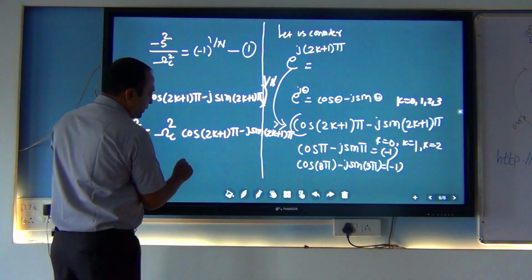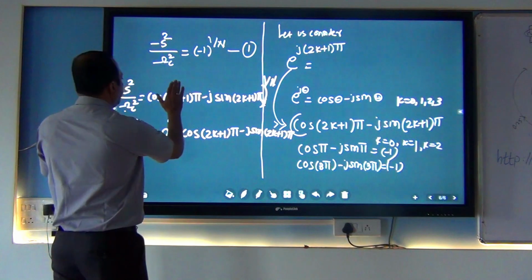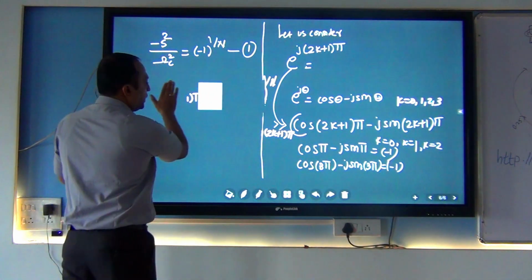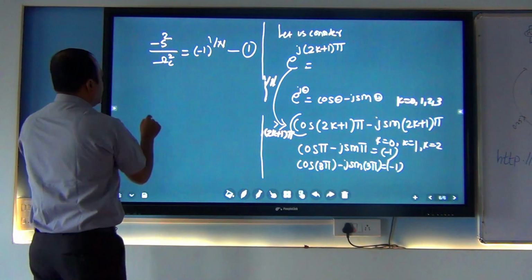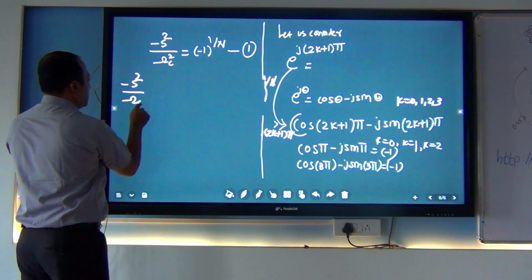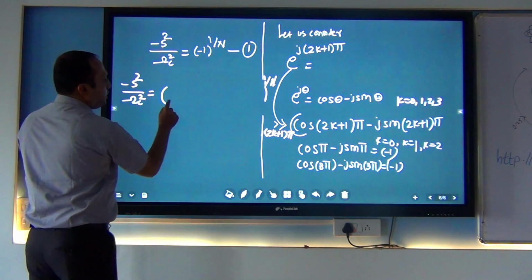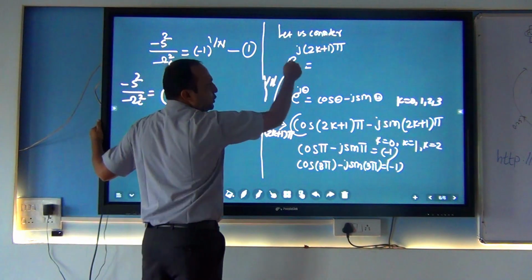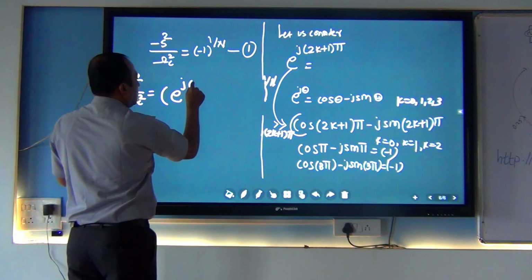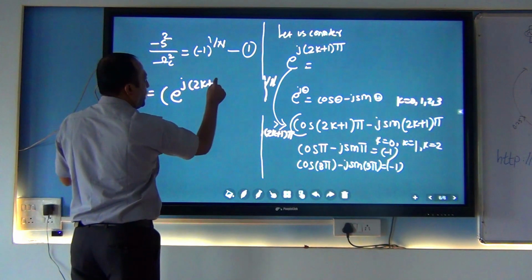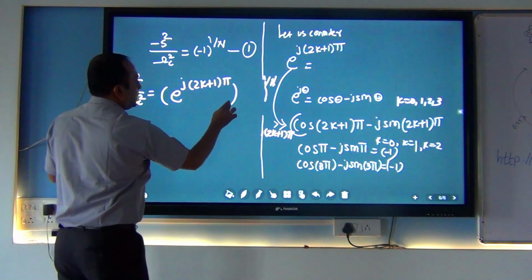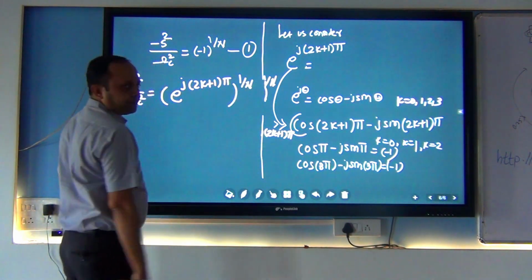Rather than this, we do one arrangement. This equation is lengthy, that's why we reduce it, and s square minus cutoff frequency divided by, instead of this cos, I am substituting this value so that it is easy for us to understand. 2k plus 1 pi, this is the thing, and it is 1 by n.